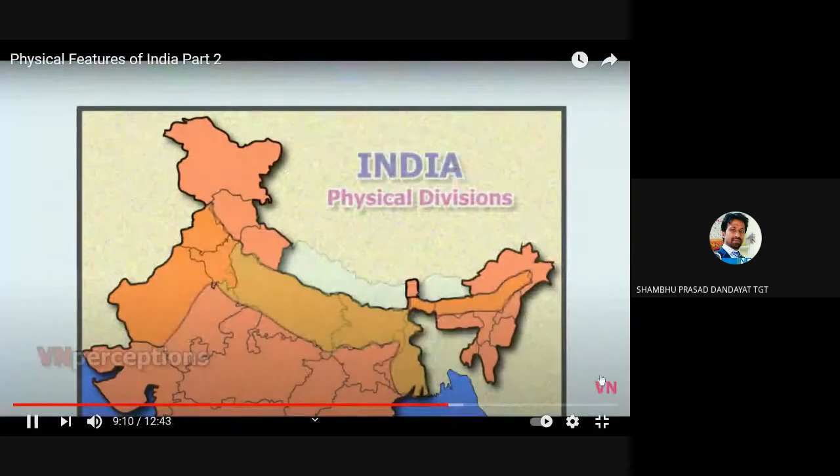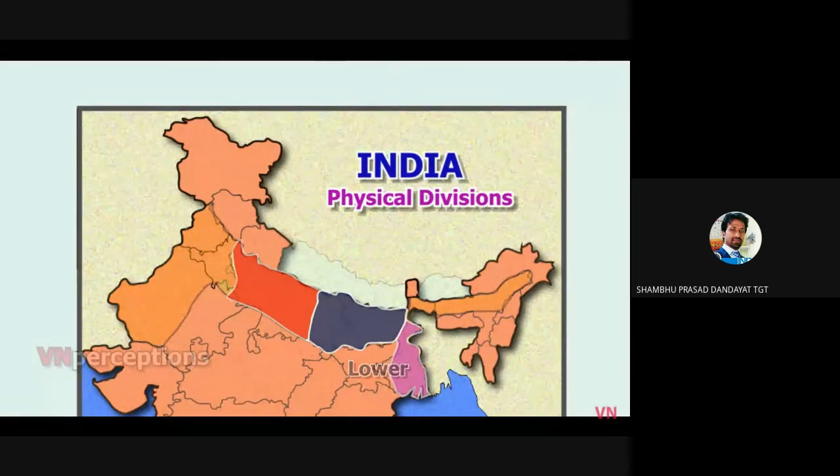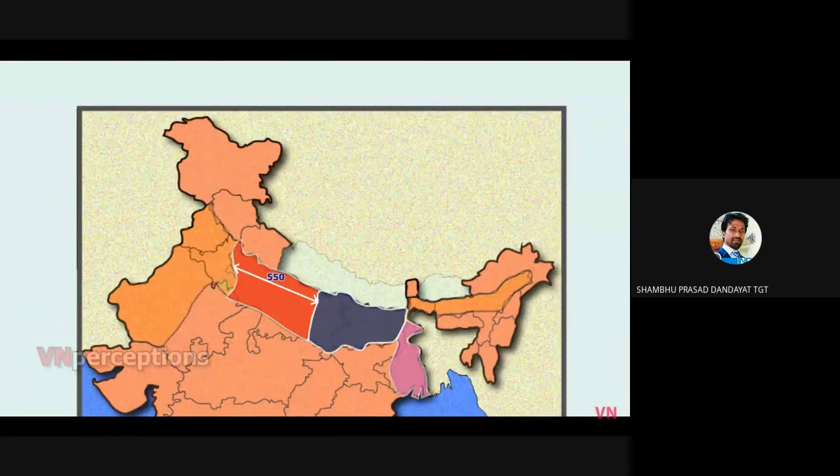The entire central plain can be further divided as the upper Ganga plain, the middle Ganga plain, and the lower Ganga plain. The upper Ganga plain extends up to an average 550 kilometers in length and an average 380 kilometers in width. It is located in western Uttar Pradesh. The middle Ganga plain extends up to an average of 600 kilometers in length and an average of 330 kilometers in width. It is located in eastern Uttar Pradesh and Bihar.